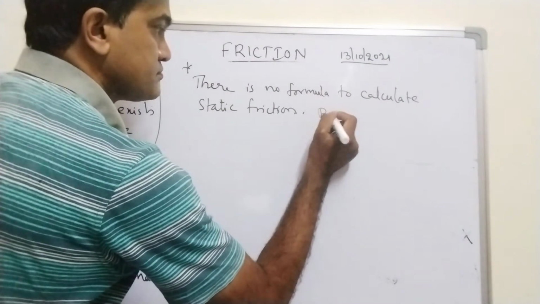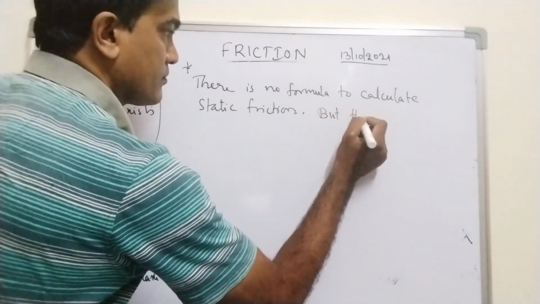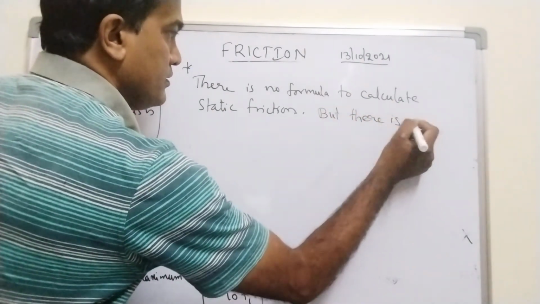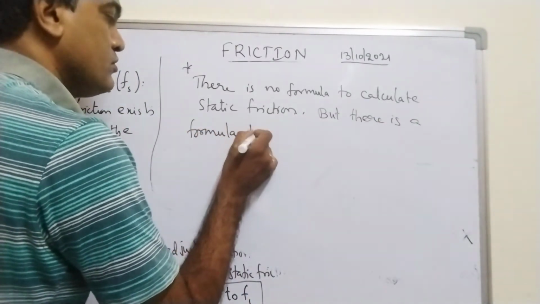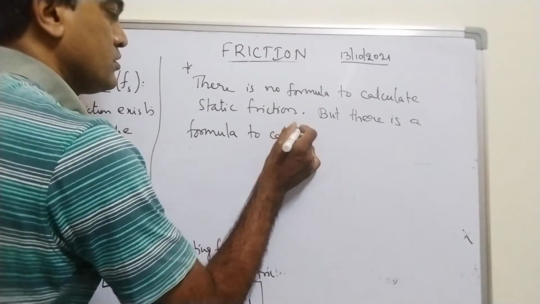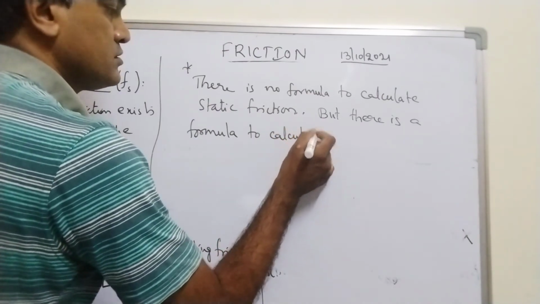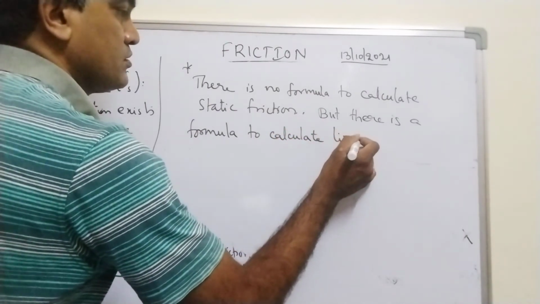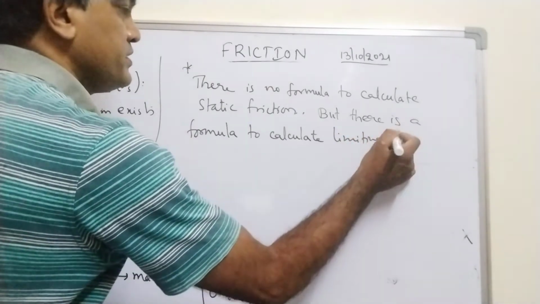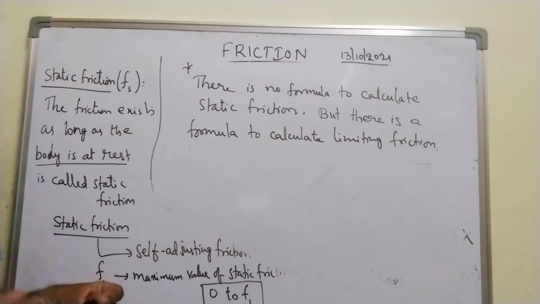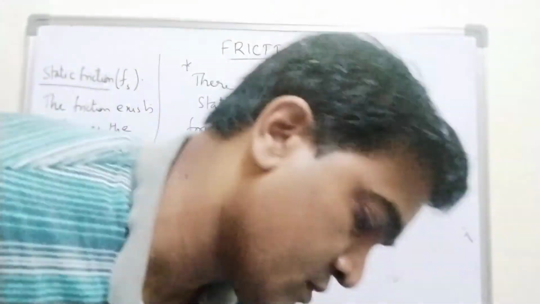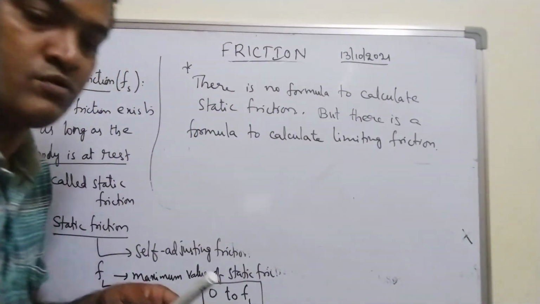But there is a formula to calculate limiting friction. What is that formula?